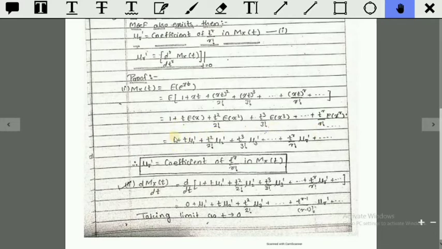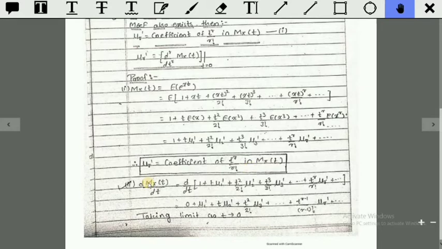Now 1 is written simply as 1, plus t, and expectation of x is mu 1 prime, the first raw moment. Plus t square by 2 factorial, then expectation of x square is mu 2 prime, plus t cube by 3 factorial, then expectation of x cube is mu 3 prime, and so on up to infinity. Therefore mu r prime is equal to the coefficient of t raised to r upon r factorial in M_x(t).